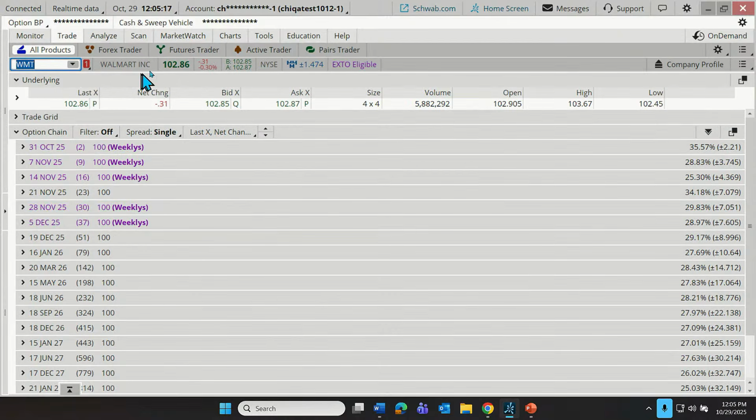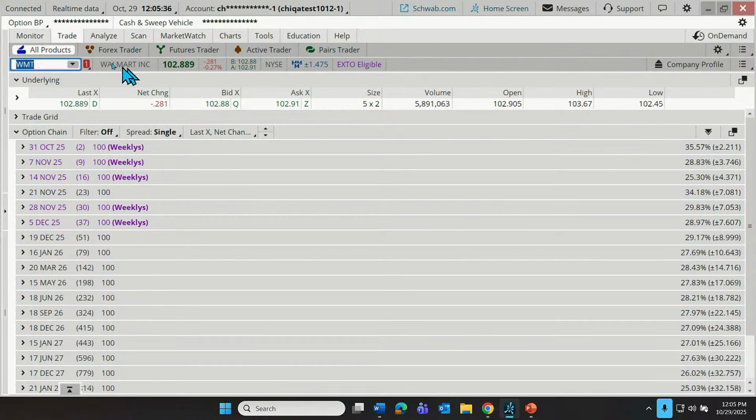I'm doing that for a couple of reasons. Number one, it's among the largest companies in the world out there, and for some traders, having a nice liquid stock is a high priority when trading options. Also, it's just barely into the triple digits. It makes the numbers easier to follow along with.